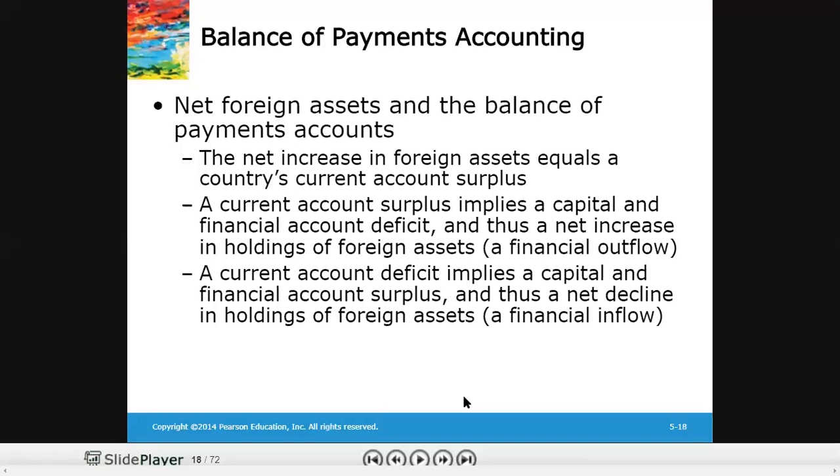So the only way that they can borrow is by selling their assets to foreigners. And when they are selling their own assets to foreigners, there would be a financial inflow of money into the country, and it would ultimately create a financial account surplus to offset the current account deficit. So this is how foreign assets and the balance of payments are interlinked with each other.